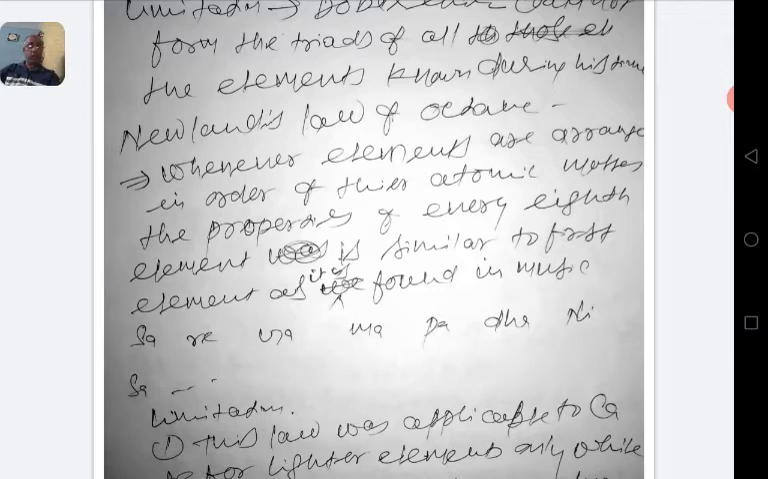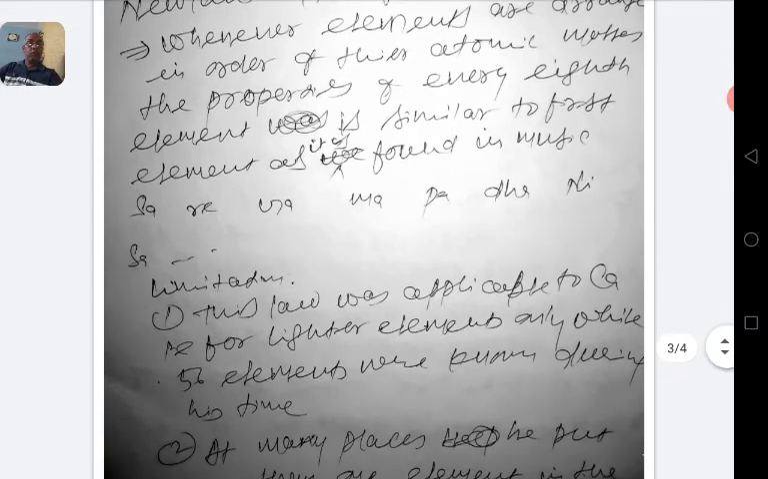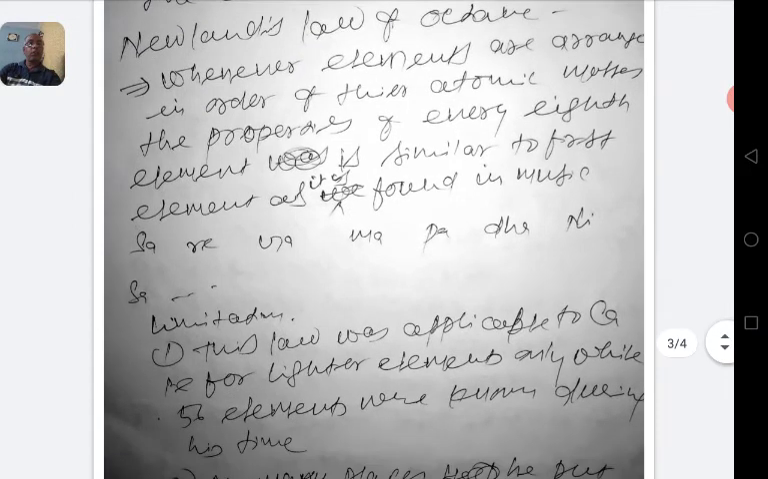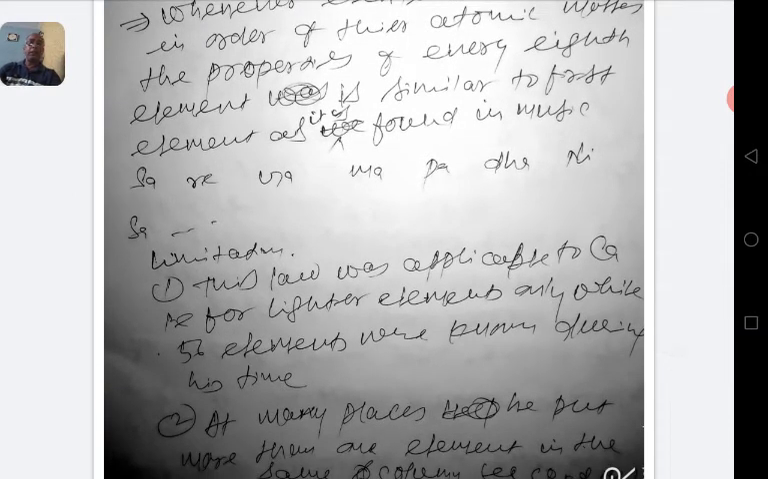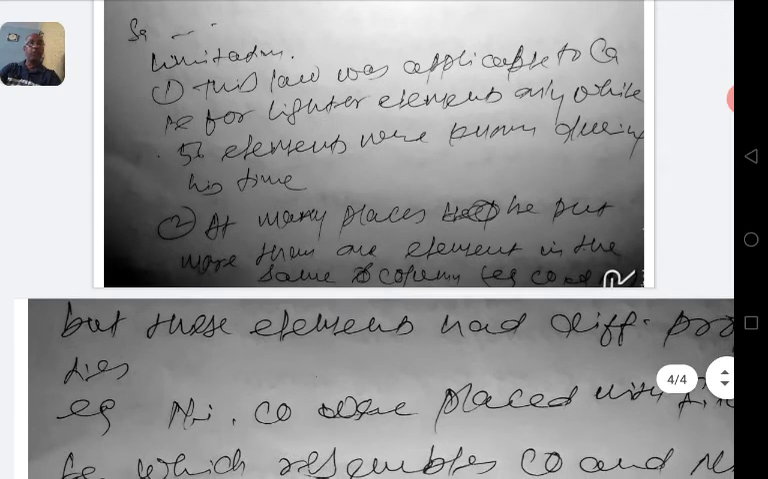After starting with sa, we end at sa after the eighth note. Similarly, when elements are arranged in order of their increasing atomic masses, the properties of every eighth element will be similar to the properties of the first element. This was known as Newlands' law of octave. Now, this classification did not succeed due to some limitations. I am going to explain these limitations.